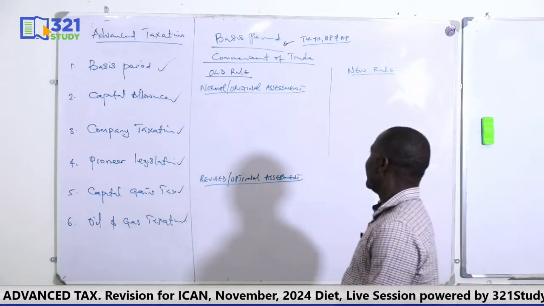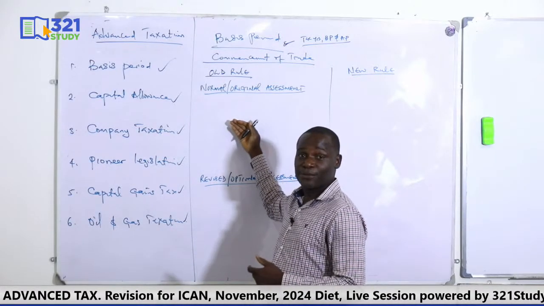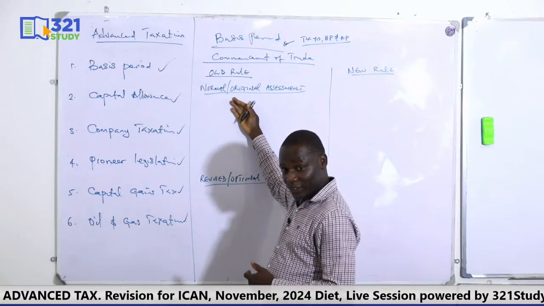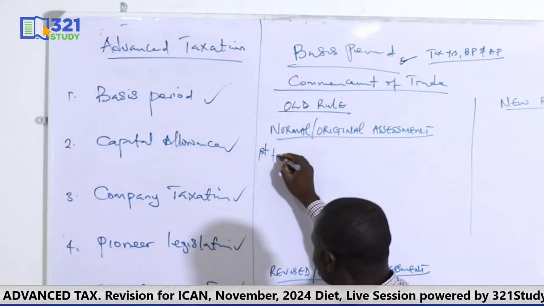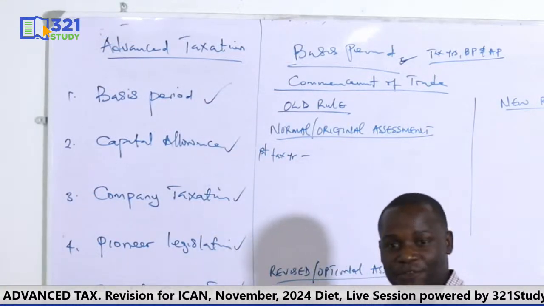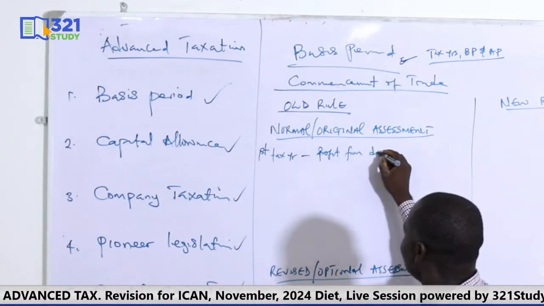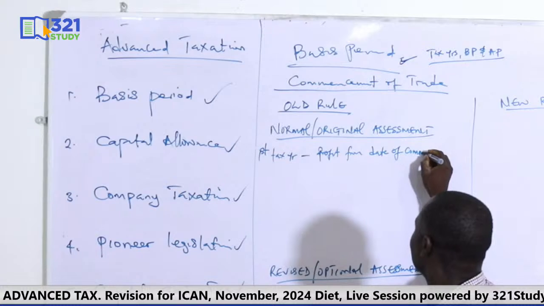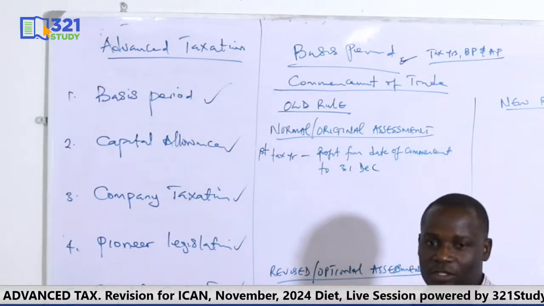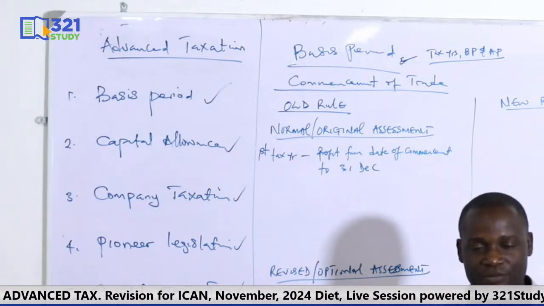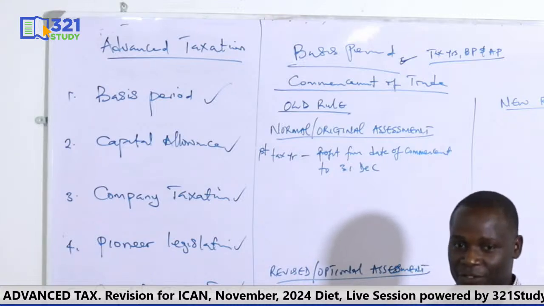Now how do we get the tax year, basis period, and assessable profit under the normal for the old rule and also under revised? Under the normal, for the first tax year, the profit that shall be taxed is the profit from date of commencement to 31 December of the year of commencement. That's the profit that will be taxed in the normal assessment of the old rule.